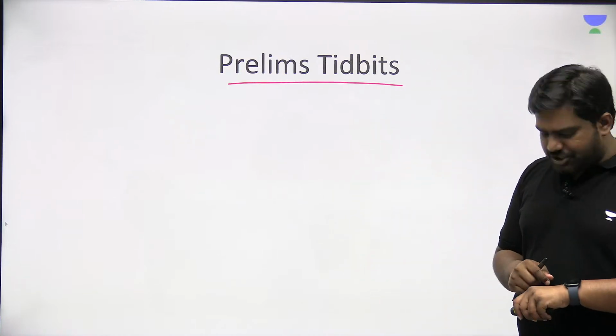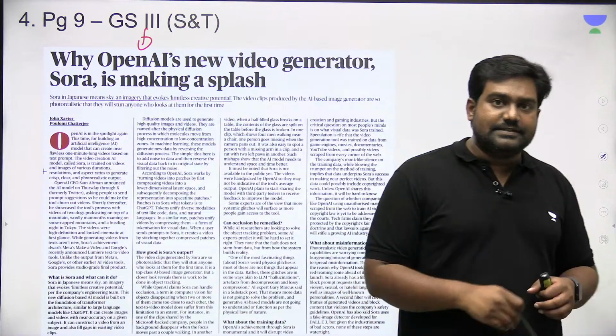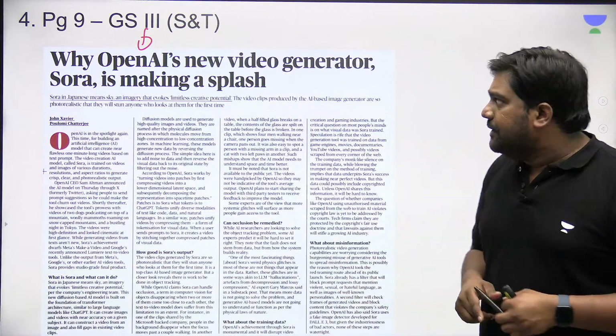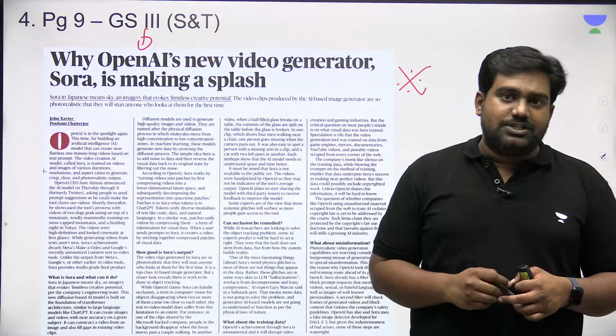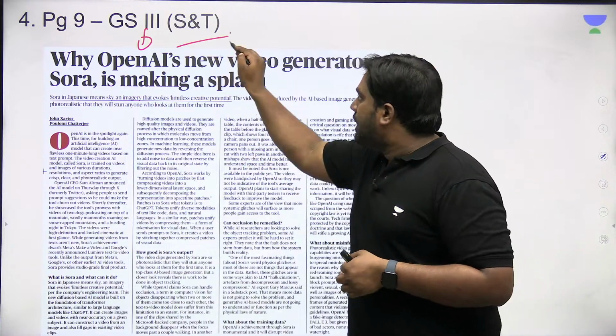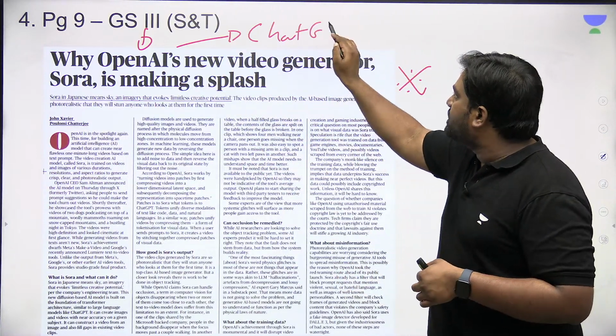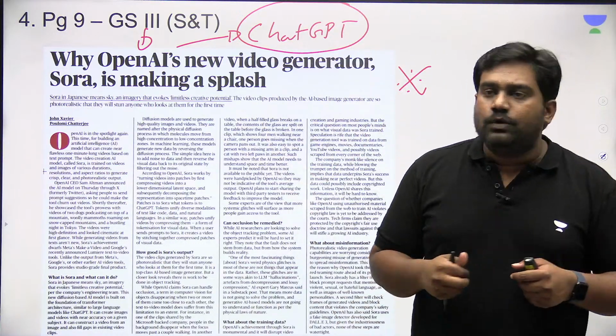Now coming to the last section, the prelim section for today, we will quickly take a look at the smaller articles. On page number 9, we have another article related to AI technology. OpenAI, which revolutionized the world by bringing out ChatGPT a few years ago, has introduced another generative AI tool called Sora.